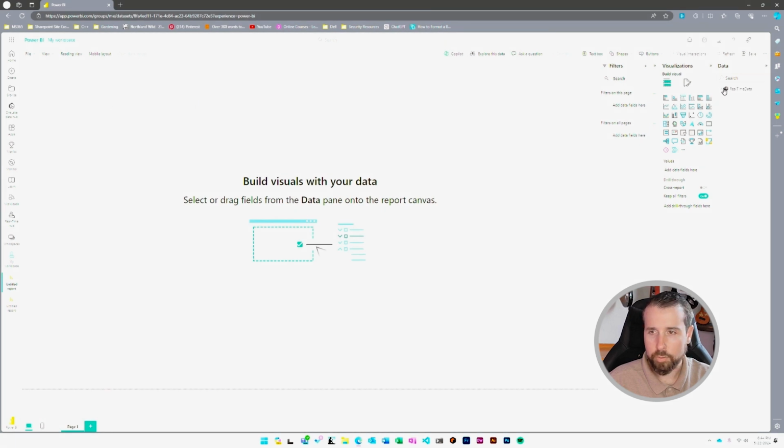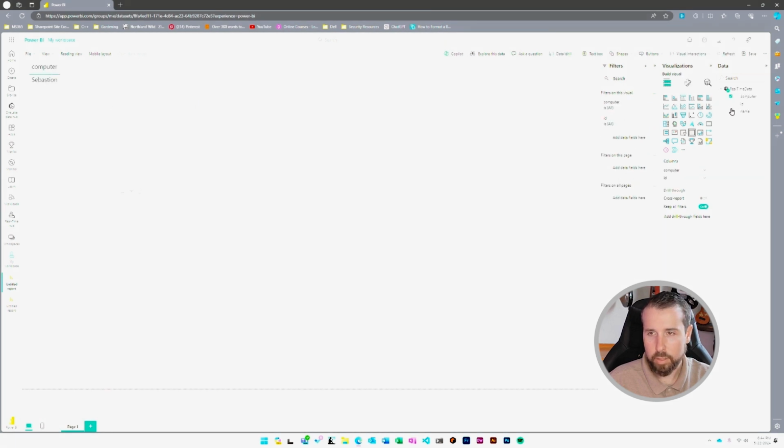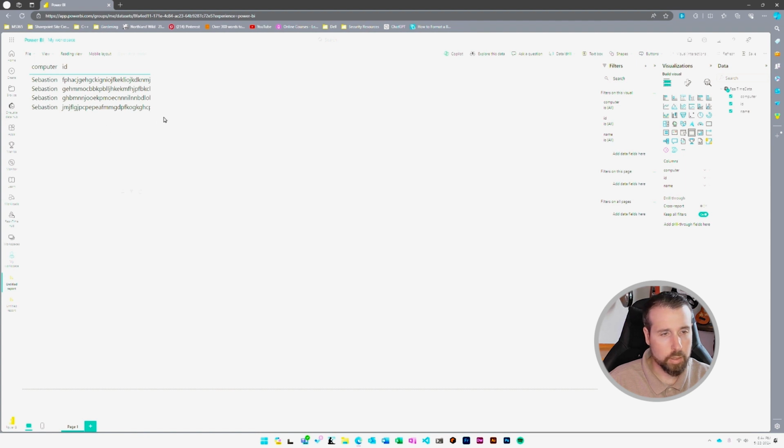And then we will come over to our data, select all three, drag this out, and you can see it's my computer, the ID of all of those extensions, and the name of those extensions.